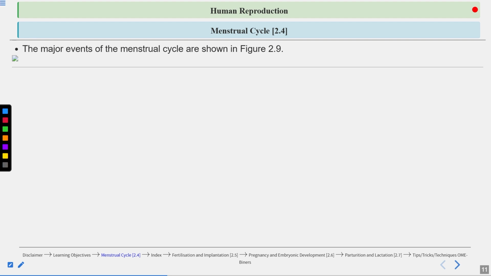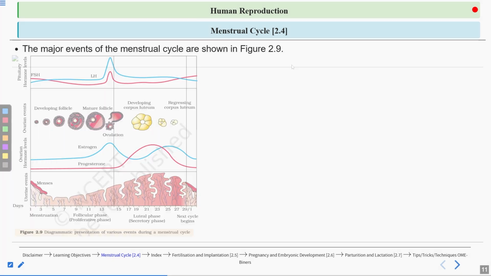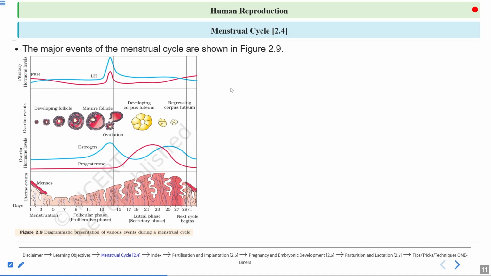Let me show you that image as well. Here you can see the image of the menstrual cycle. So let's discuss this image now. Here we'll talk about the hormones also, progesterone and estrogen. I'll tell you the functions of progesterone and estrogen as well as the functions of FSH and LH.